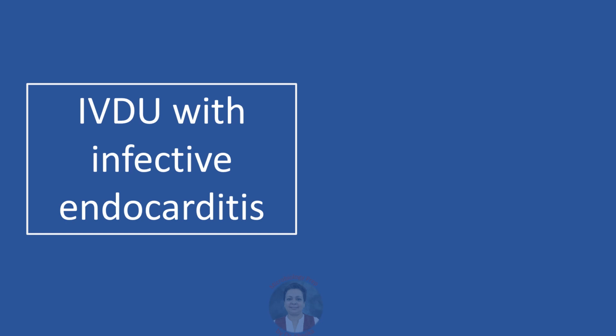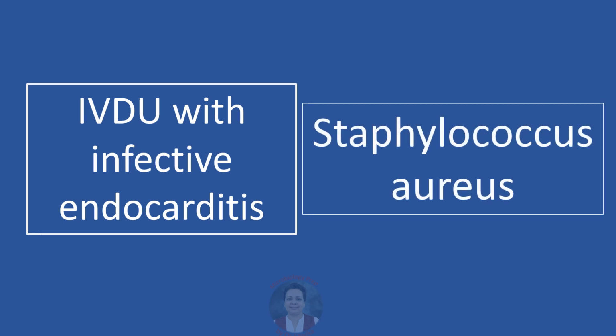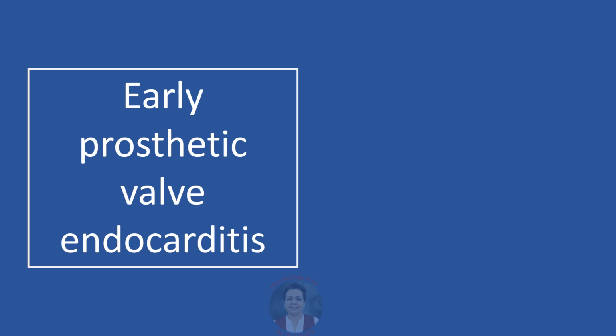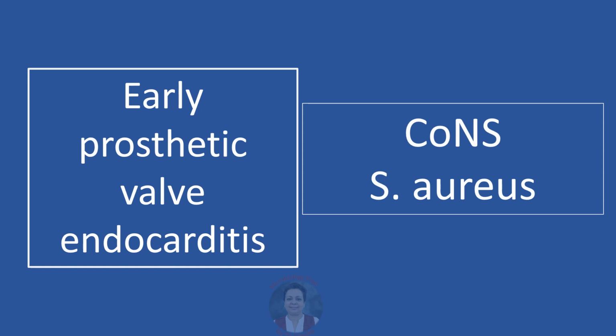Infective endocarditis in an intravenous drug user, the most common agent is Staphylococcus aureus. Early prosthetic valve endocarditis, that is, endocarditis developing within 12 months of the valve surgery. The most common agents are the coagulase negative staphylococci, but if it is a single species, then it is Staphylococcus aureus. So remember, the most common as a group is the CoNS, but as a single species, it is Staphylococcus aureus.